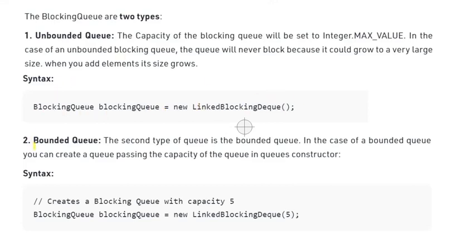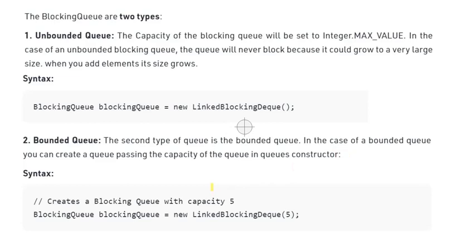And the second is the bounded queue. In the case of a bounded queue, you create a queue by passing the capacity of the queue in the constructor.